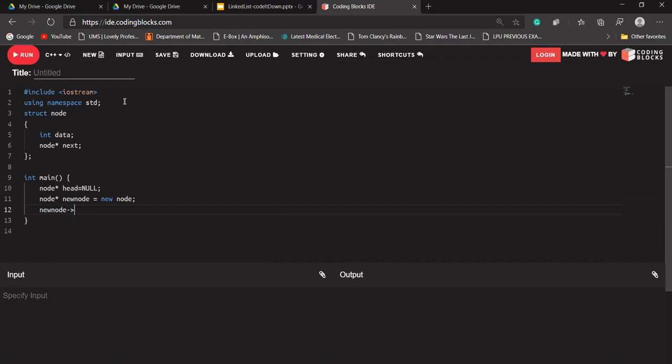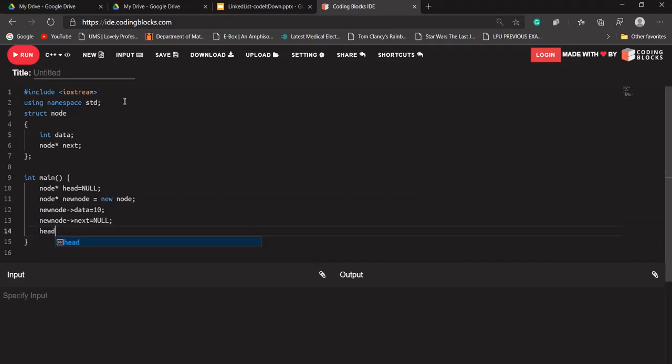Into the new node's data part, let's say we stored 10, and into our new node's next part, let's store a null pointer, because in the starting it will not store anything.